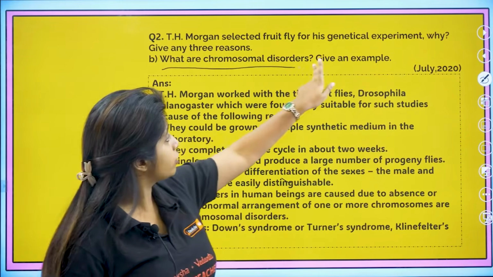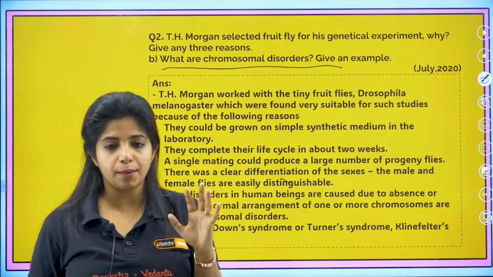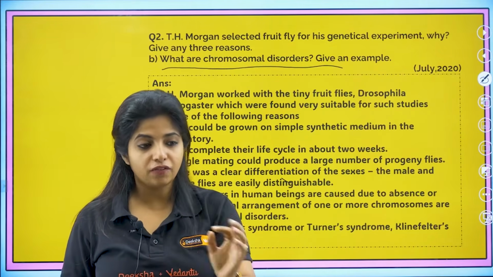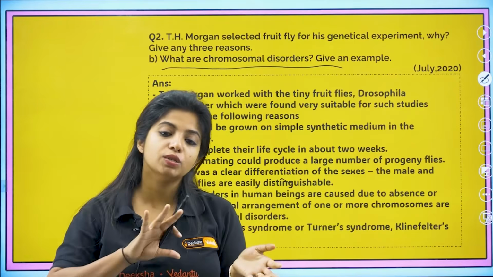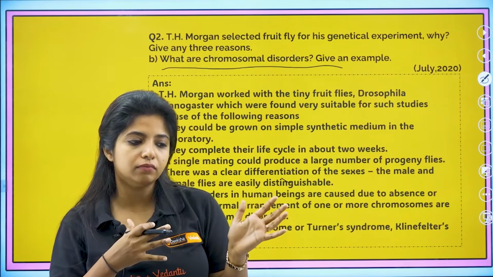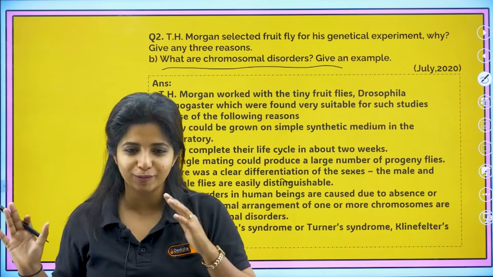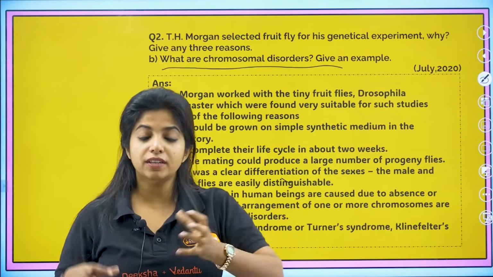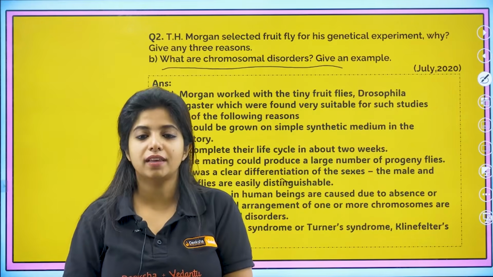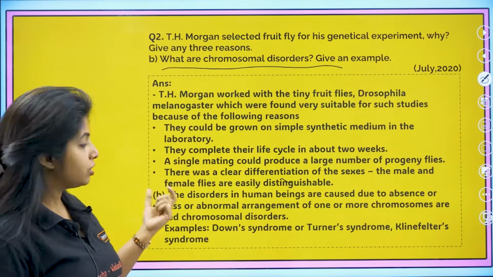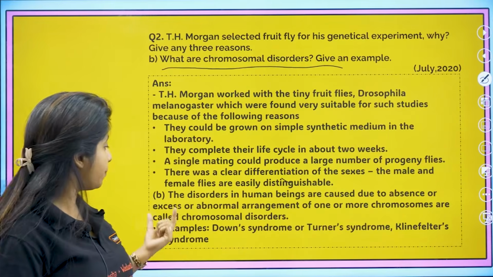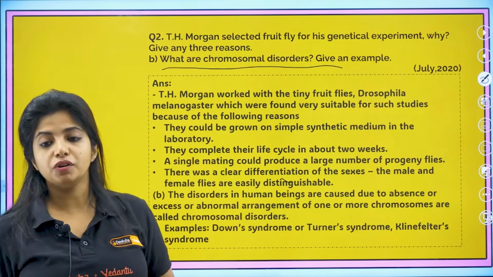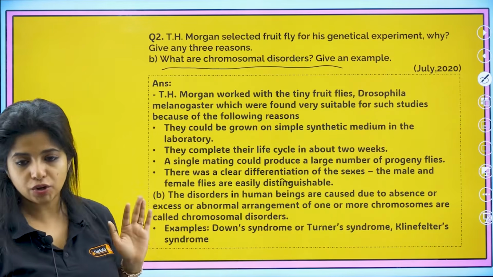Now comes the second part of the question: what are chromosomal disorders? Give an example. I already told you, Down syndrome, where there is an addition of a chromosome. Now suppose there is a subtraction of a chromosome, one chromosome is not there, then also it's a chromosomal disorder. Or suppose there is a structural deformity in the chromosome, then also it's a chromosomal disorder. So the disorders in human beings caused due to absence or excess or abnormal arrangement of one or more chromosomes are known as chromosomal disorders.